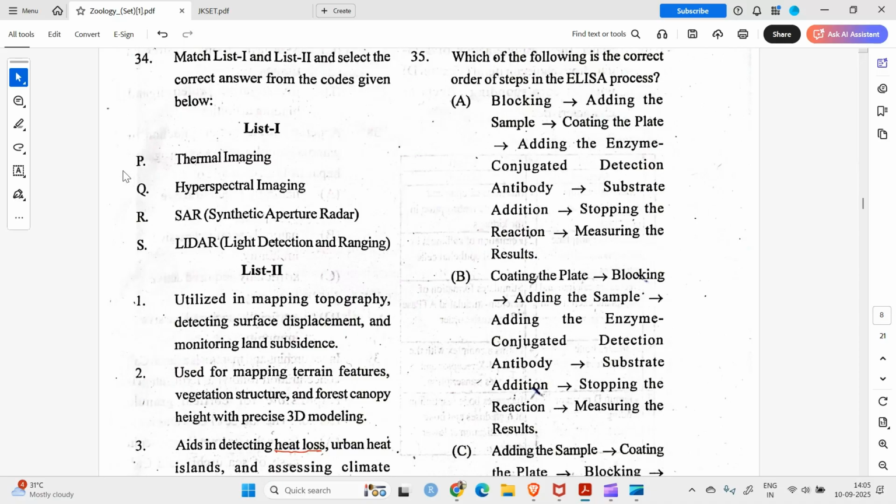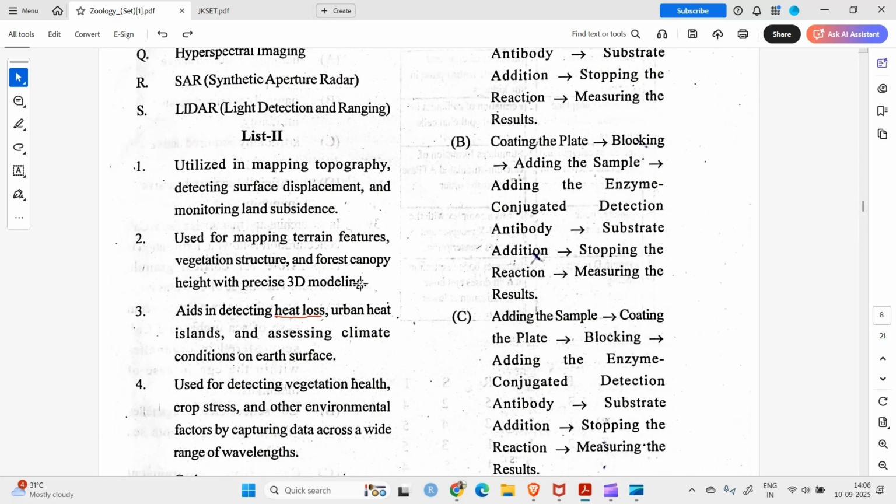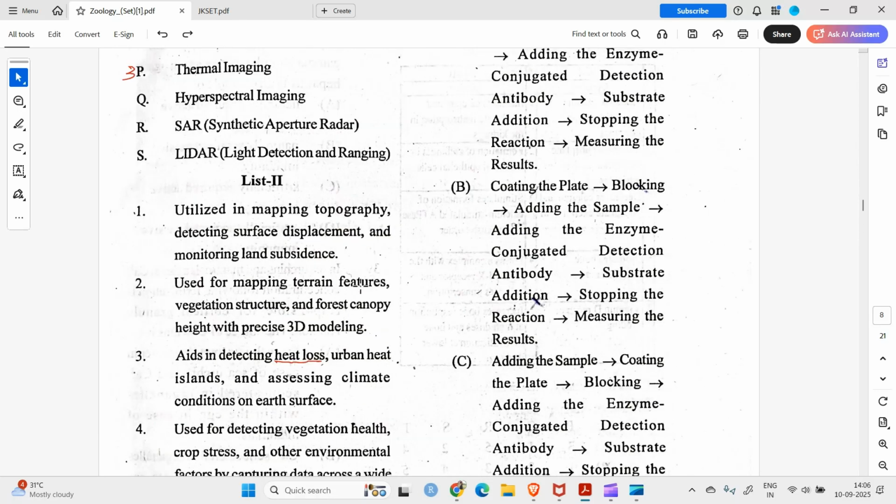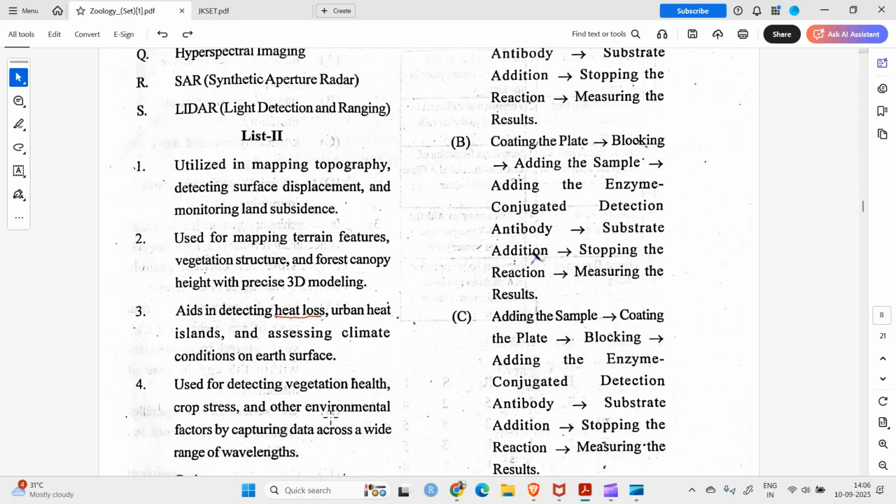So P3. Okay. Hyperspectral imaging is a kind of remote sensing technique which uses a wide range of wavelengths. So yes, Q4. Capturing data across a wide range of wavelengths. So Q4. Then you have SAR, synthetic aperture radar. I'm not sure about this.